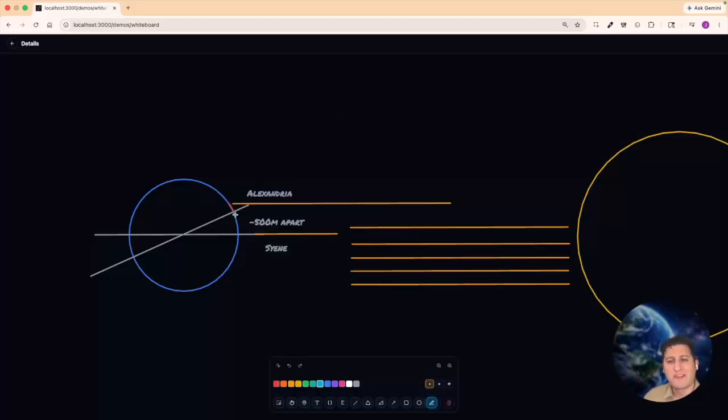We know that the size of this slice is 500 miles, at least from this perspective. So one way you could do it is walk around the entire earth to get the circumference and then divide it by 500 and you would get the number of slices. So if you walked around the entire earth's circumference and measured 5,000 miles, you could divide it by 500 and discover that there are 10 slices.